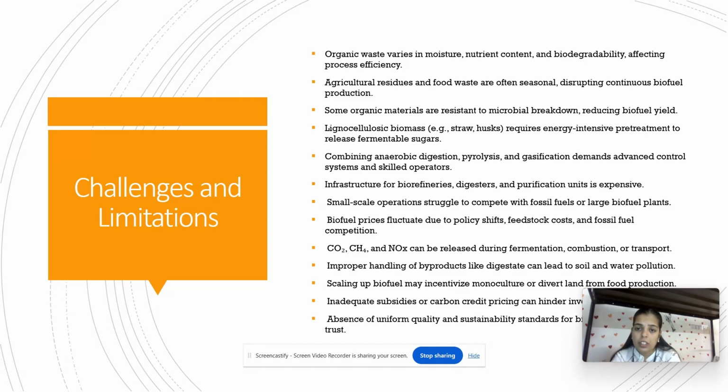Infrastructure for biorefineries, digesters, and purification units is expensive. Small scale operations struggle to compete with fossil fuels or large scale biofuel plants. Biofuel prices fluctuate due to policy shifts, feedstock costs, and fuel competition. Carbon dioxide, methane, and nitrous oxide can be released during fermentation, and they will cause other pollution also. Improper handling of byproducts like digestate can lead to soil and water pollution.